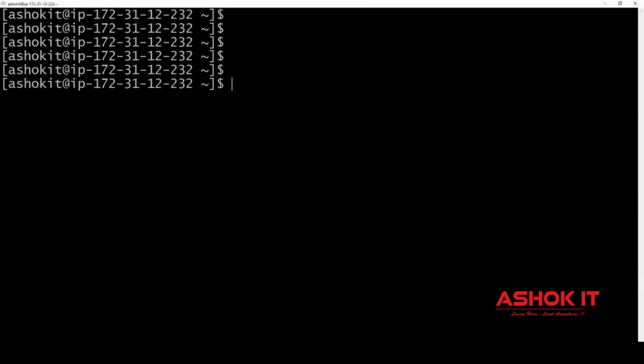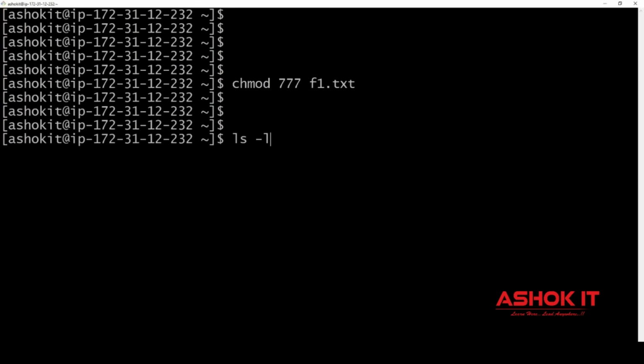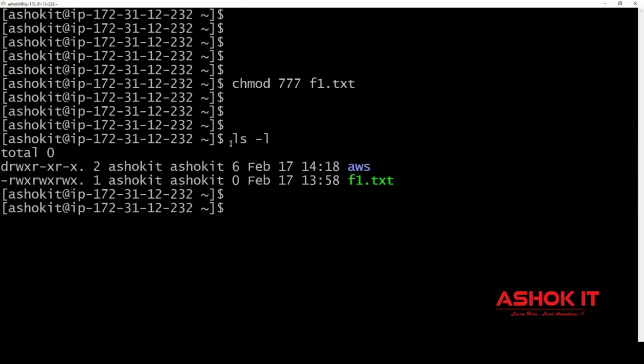By using the chmod command. So chmod 777 f1.txt. For everybody, all the permissions I am giving. User having all three, group having all three, others also having all three. And remember one point. When I go for chmod single 7, not 777, when you use a single 7, it will be considered as 007. So when you write only one digit, it will consider the first two digits as zeros.